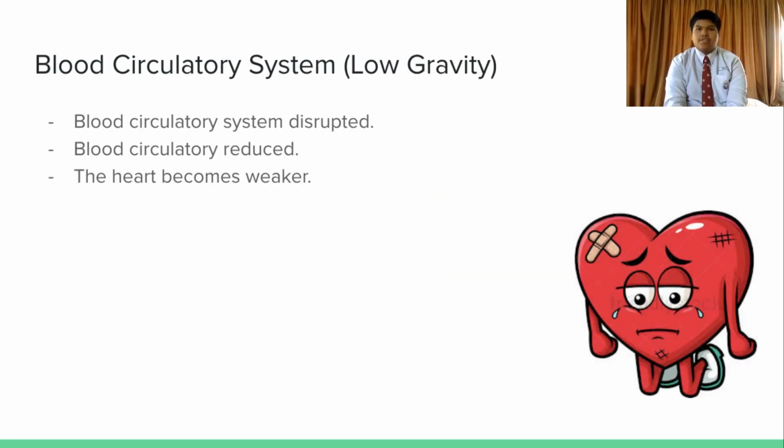Next is the blood circulatory system. In low gravity, the blood circulation in the body is disrupted. This is because without gravity, there is no blood to be weighed down to the lower portions of our body. Thus, the blood circulatory system is disrupted and the circulation is reduced. And because of this, the heart grows weaker because it does not have to work as hard to pump blood throughout the body.